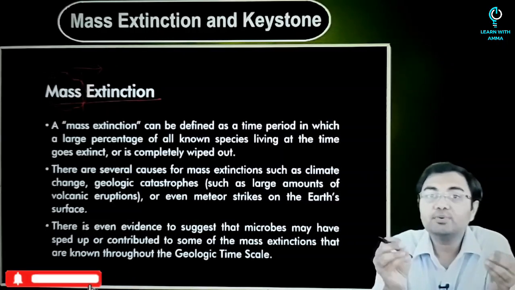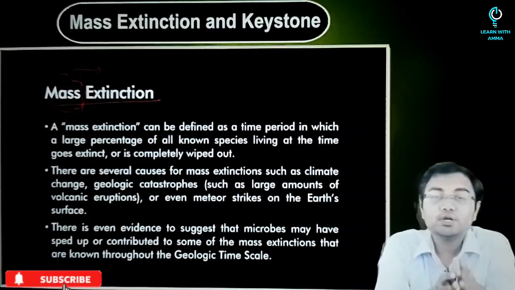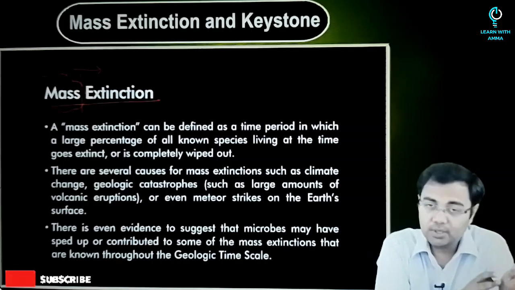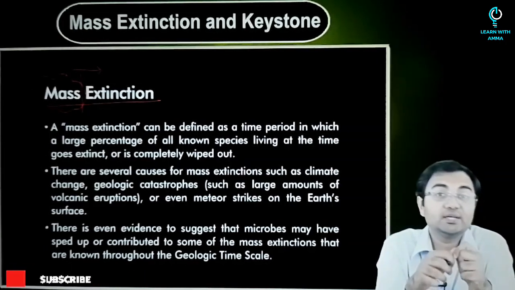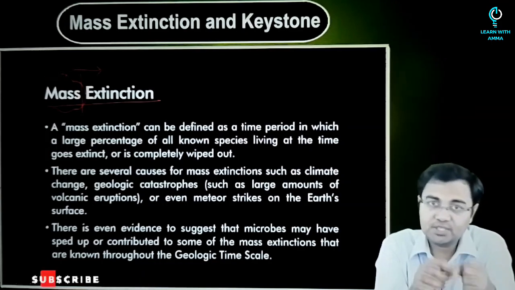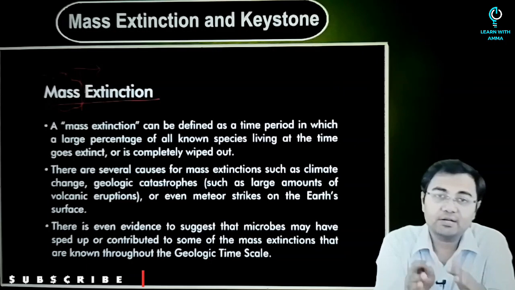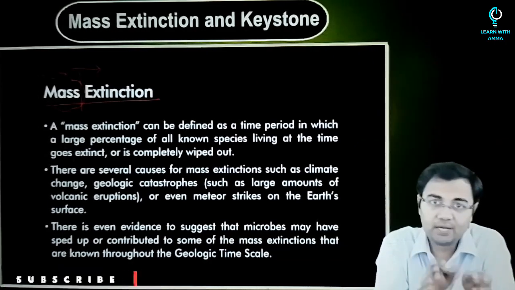Now, when we talk about mass extinction, if you go into the geological history of the earth, you will find out that there have been 5 occurrences of mass extinctions in the world. So there are 5 extinctions where we have seen huge drops in the species number, huge drops in the different kinds of species that we have had on the earth. So what are these 5 events that we have to discuss?